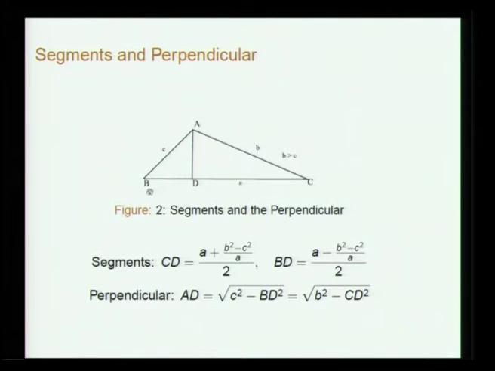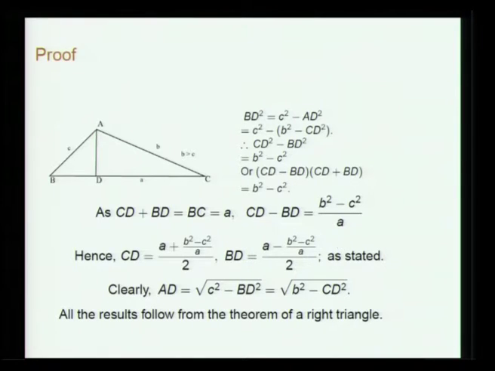Okay. So, then he is giving the expression for the segments CD and BD and the perpendicular in terms of the sides. So, the segment CD is equal to A plus B squared minus C squared by A, whole thing divided by 2, and BD is this. Okay. So, we can easily prove it.